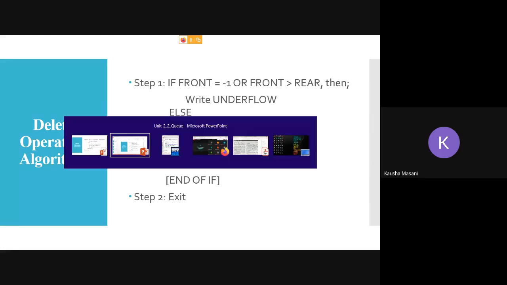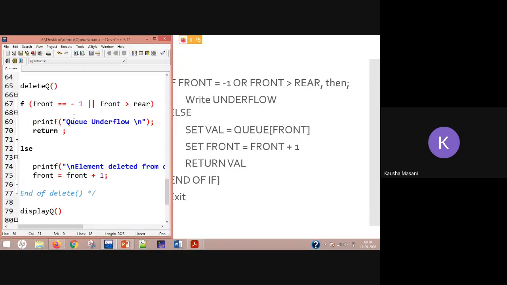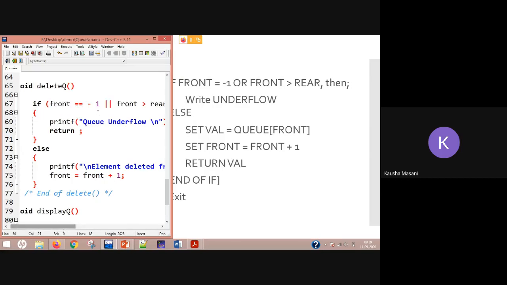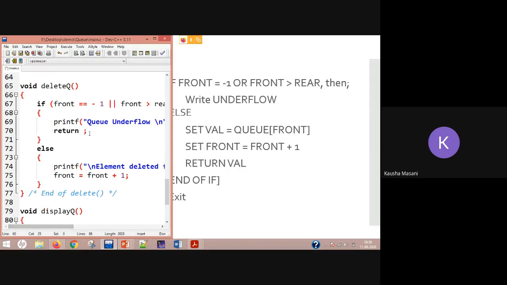So if you can see here in the program, if my front is equal to -1 or my front is greater than rear, printf queue underflow, that means the queue is empty.